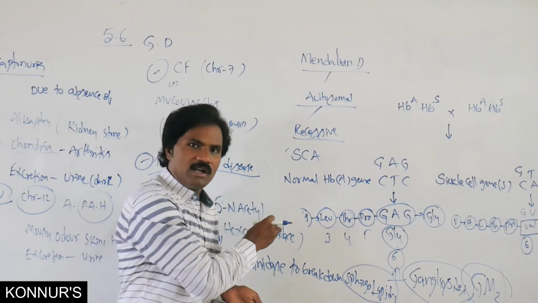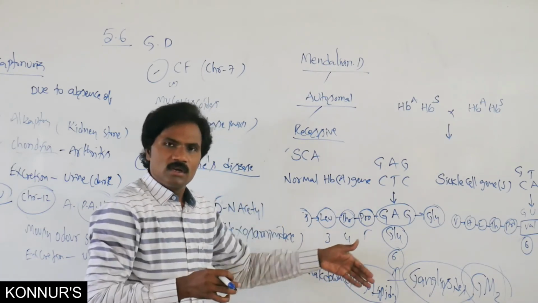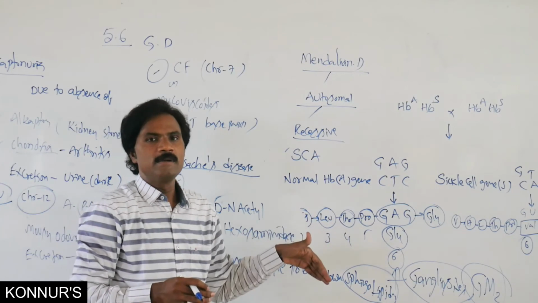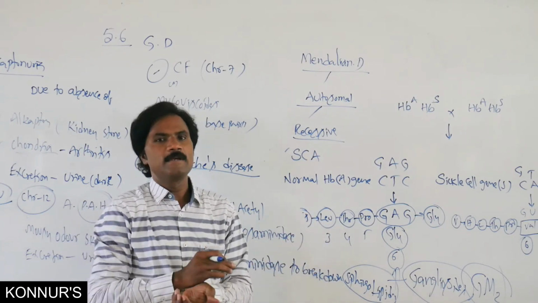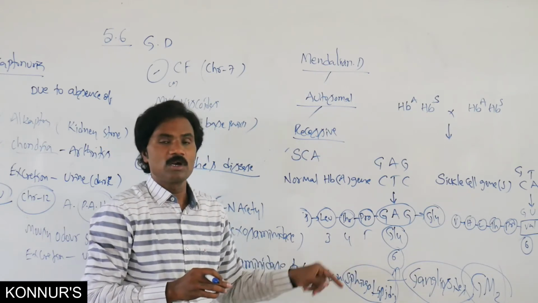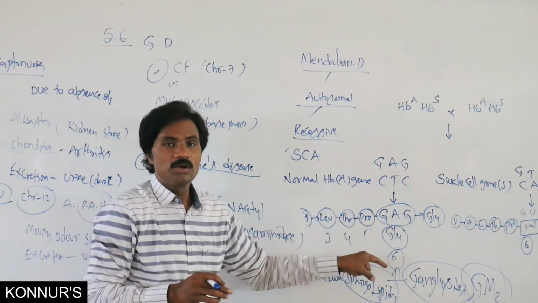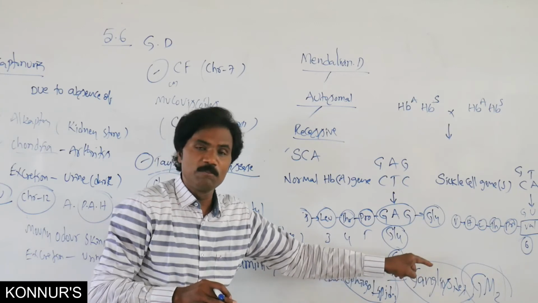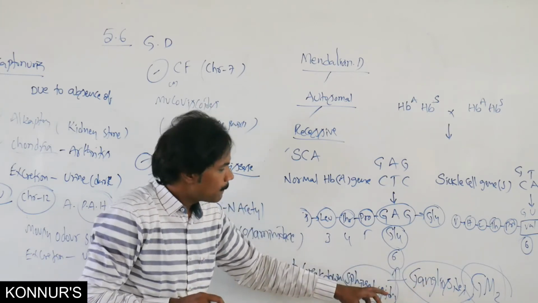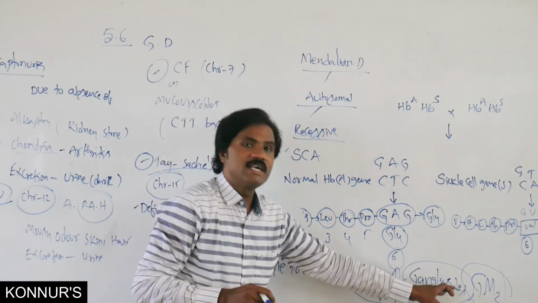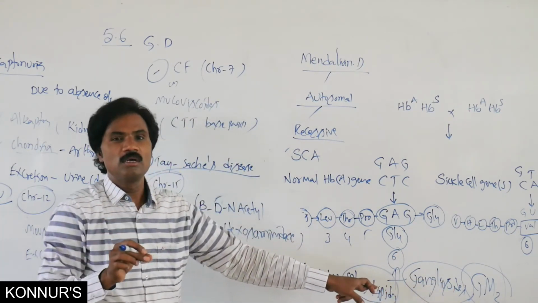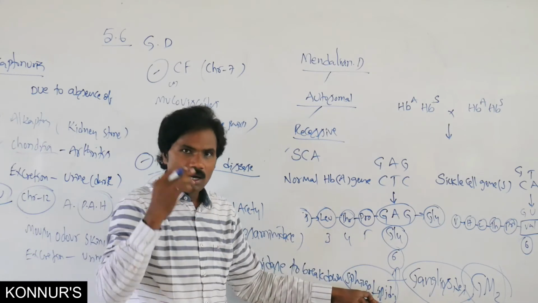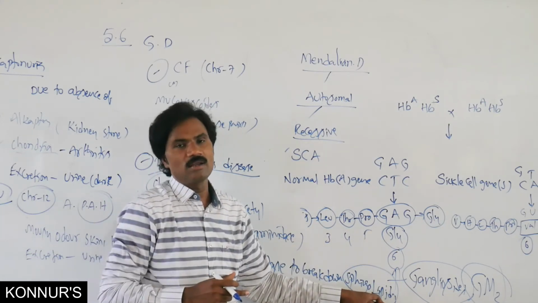Normally, if it affects the baby at the age of 6 months, then within 3 to 4 years the baby dies. That much severe effect because of deposition in the brain and spinal cord. This GM2 ganglioside is deposited in the nerve cells, and they are related to abnormal eyesight also.